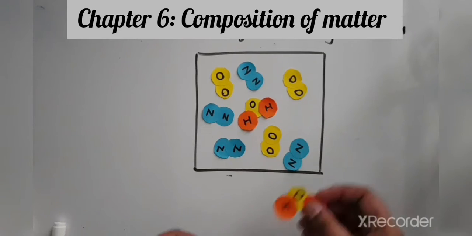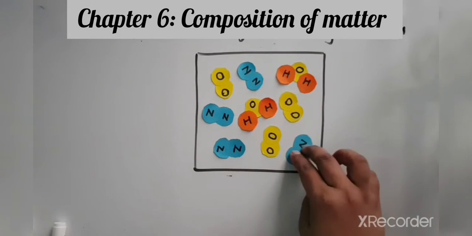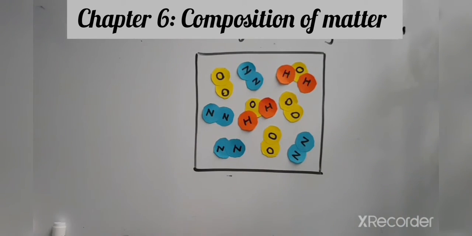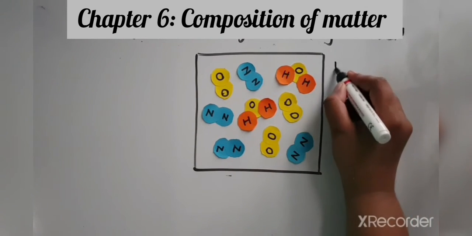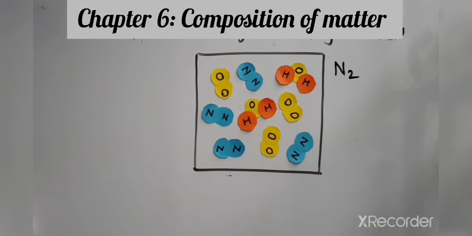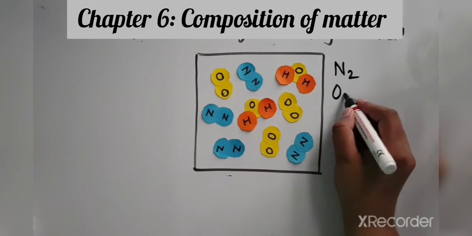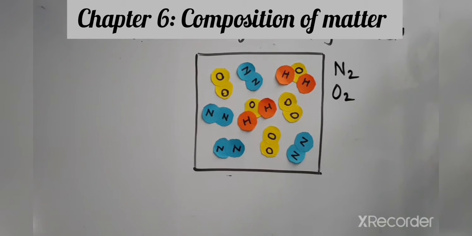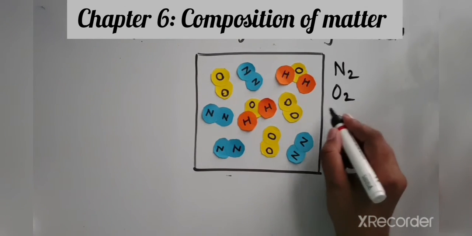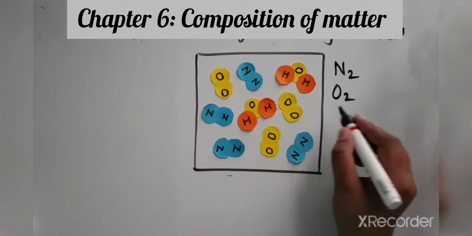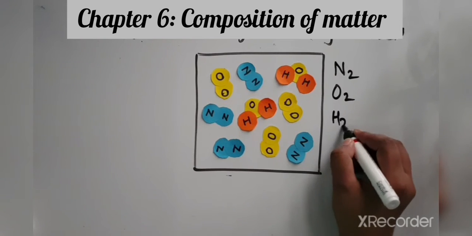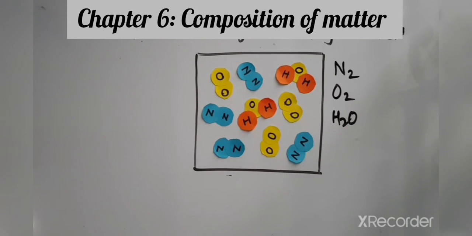So in this example, we have different molecules and different substances. First, nitrogen is present, that is N2. What else is present? Oxygen is present, which is O2. And water is also there. The formula for water is H2O.